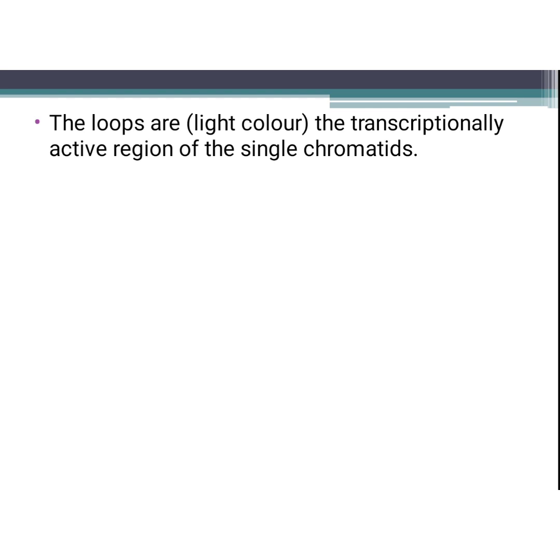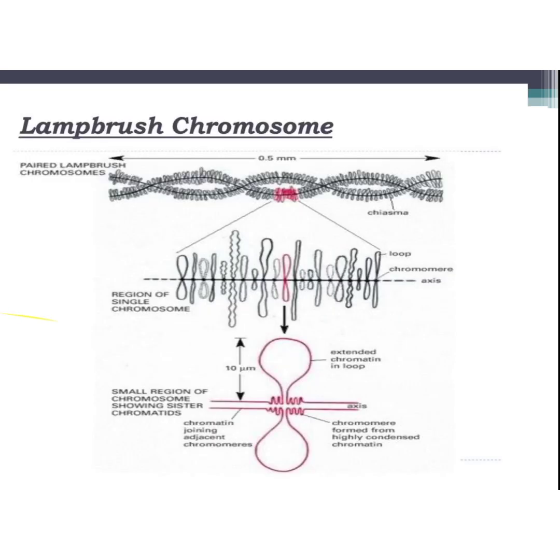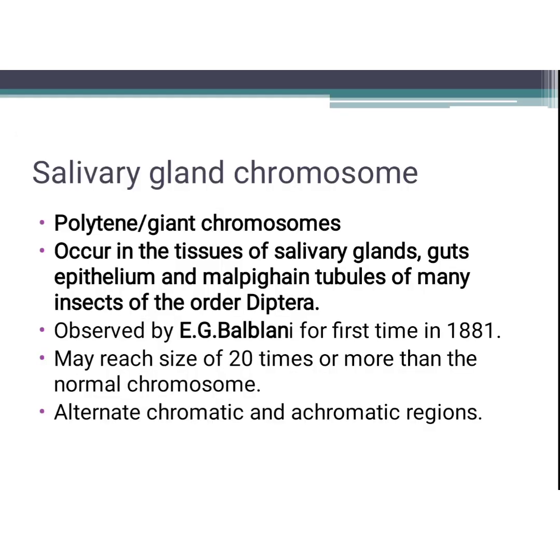The most commonly asked question here is which chromosome contains loops, they will ask. It is nothing but the lampbrush chromosome. They are found in the diplotene stage of meiosis of primary oocyte nuclei in amphibians. It is a very important point. They are usually 1 mm in length, an extraordinary length. Sometimes they are larger than polytene chromosomes. You can see the lampbrush chromosome in this picture.